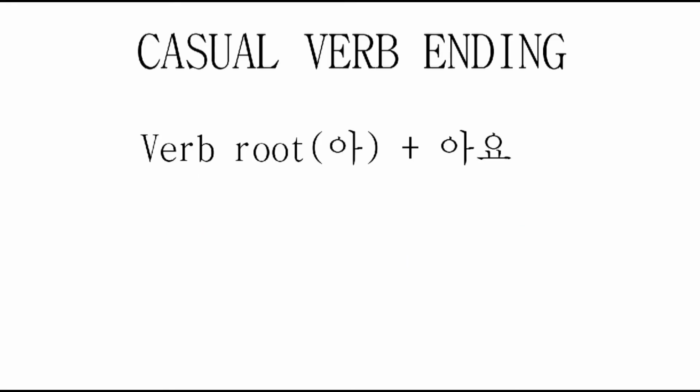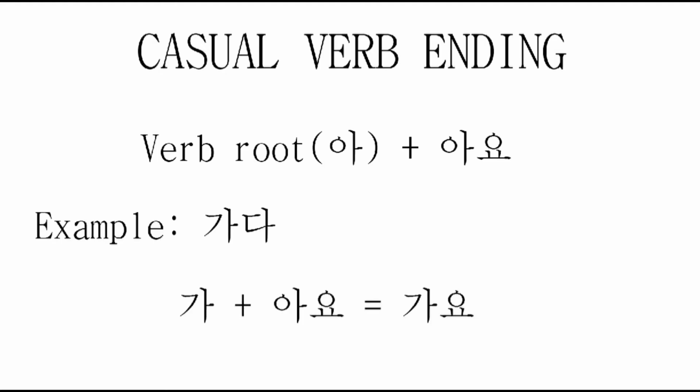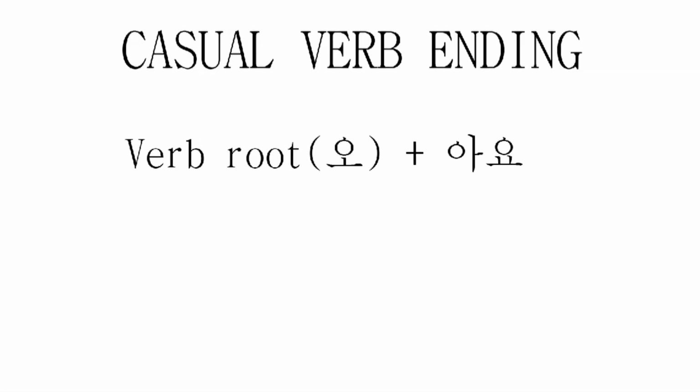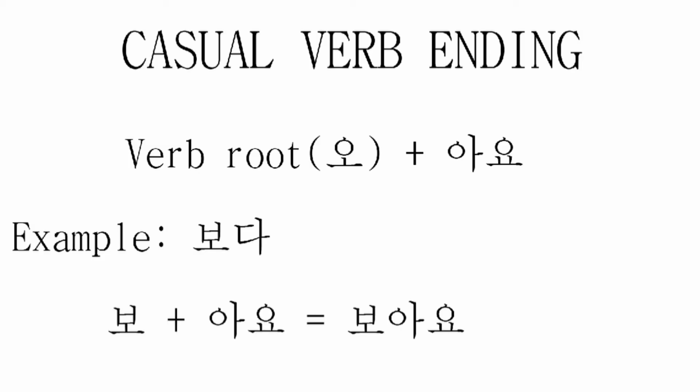If the verb root ends with a, then a plus a will remain a. Example, khada. That is, kha plus a plus yo, which becomes khayo. In case there is another vowel, then it either remains separate or can be combined if those two vowels make a diphthong. For example, poda. Po plus a plus yo. Poayo or payo.